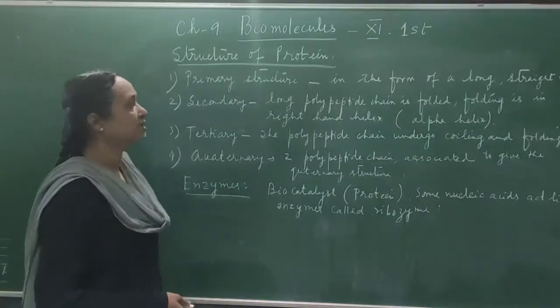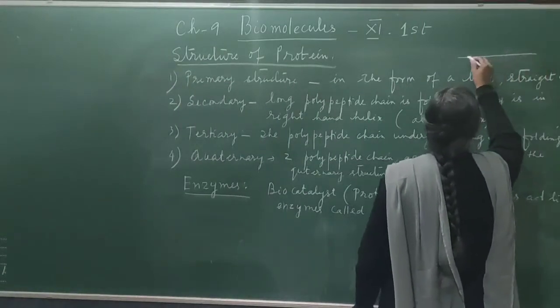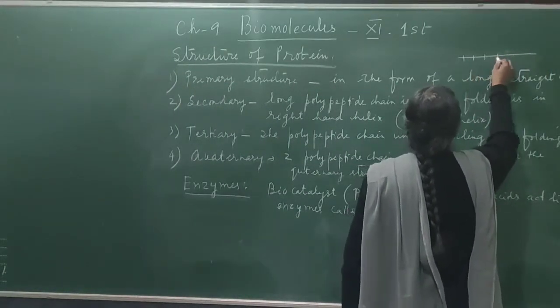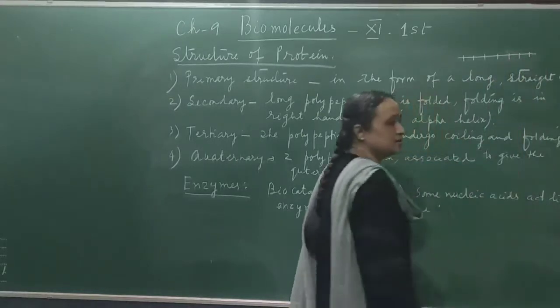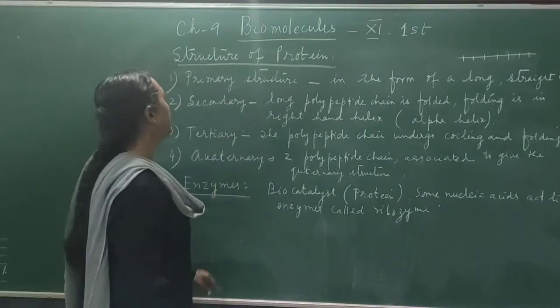So primary is a long and straight chain. This is called primary structure. Amino acid 1, 2, 3, 4, 5, 6, 7, like this. Okay. So this is the primary structure of the protein.